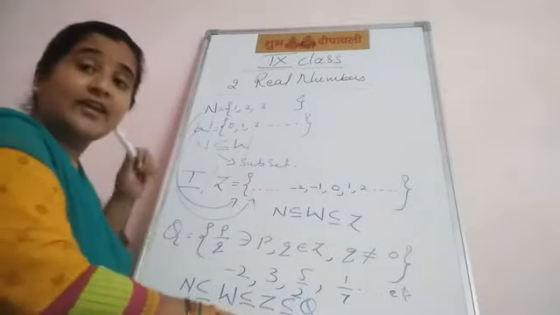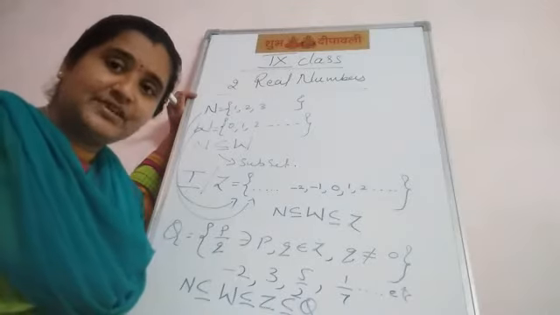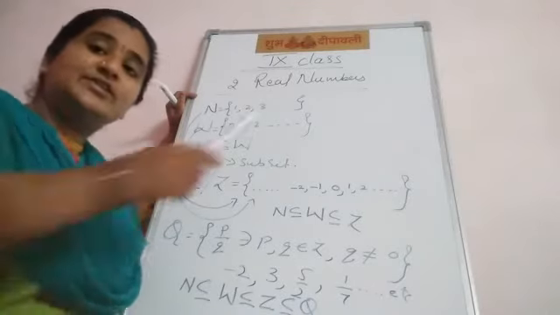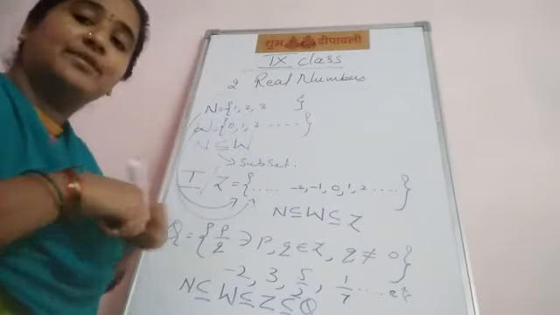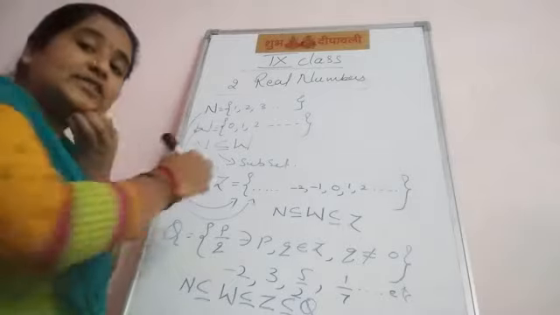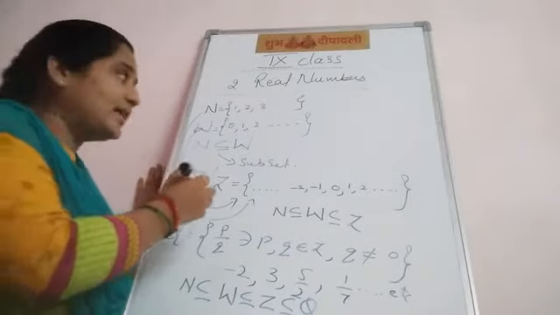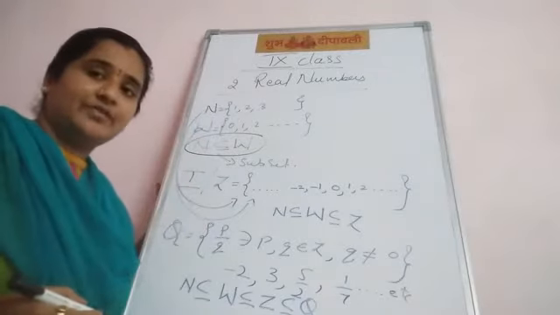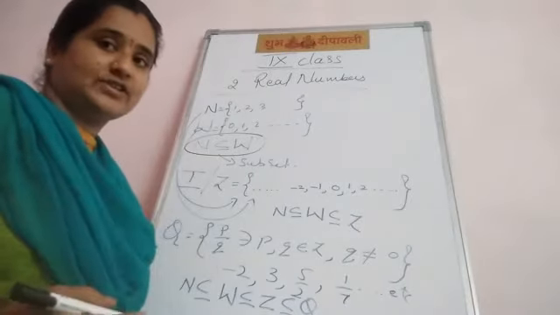Starting from previous classes, we have learned natural numbers start from 1, 2, 3, and so on, denoted by N. The second number is whole numbers: 0 and natural numbers together form the whole numbers, denoted by W. Here N is a subset of W, because in whole numbers you can find all the natural numbers.